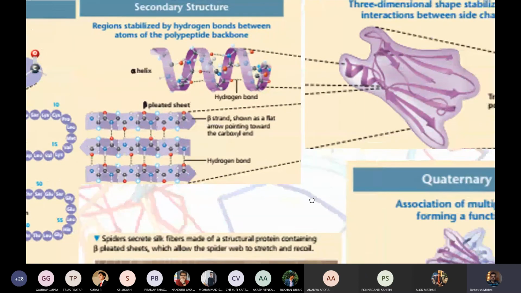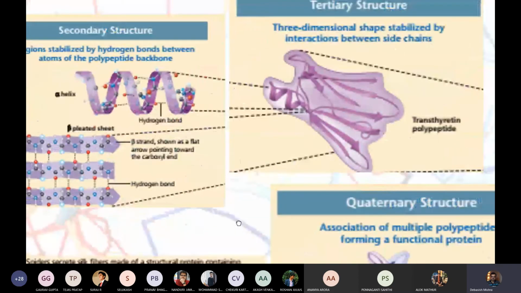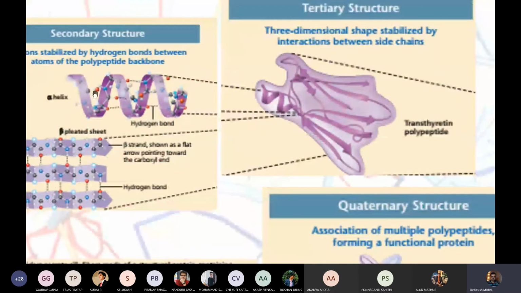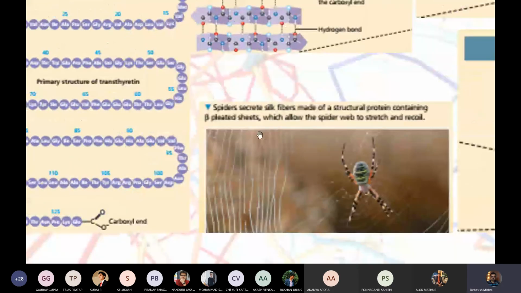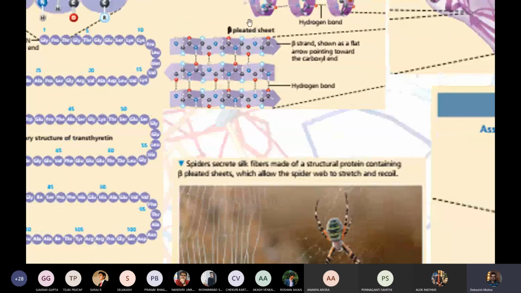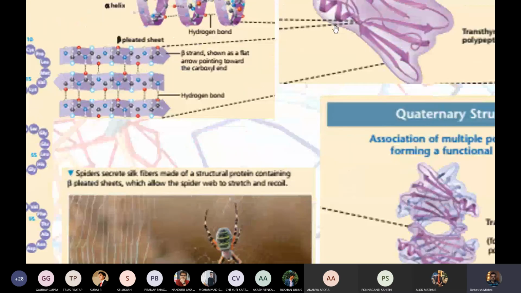We all know how hydrogen bonding works. I do not have to explain, I guess. So now these are the secondary structures of protein. With the secondary structure only, you can see the spider silk, one of the toughest, strongest materials in the world, is made up of beta sheets, majorly beta sheets. Remember that. The silk protein, the spider thread proteins, are majorly in this beta sheet configuration.